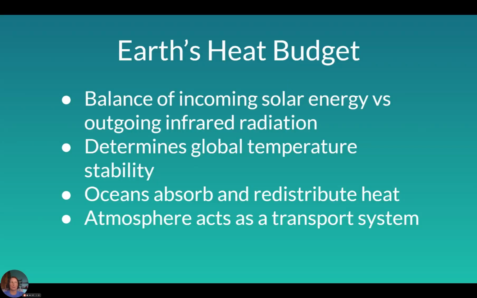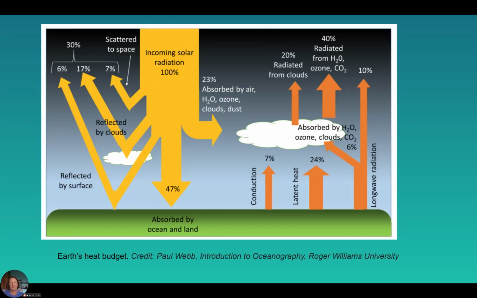So Earth's heat budget. When we think about the heat budget, it's always going to try to balance solar incoming energy versus radiation going out. And that helps to determine global temperature stability. The oceans are invaluable in absorbing and redistributing heat around the globe. If it weren't for ocean circulation, we really wouldn't have an Earth that we could live on. And the atmosphere helps to act as a transport system for a lot of that heat.